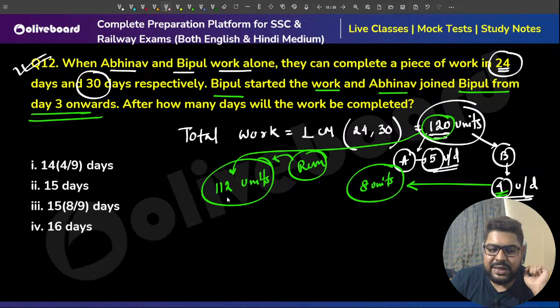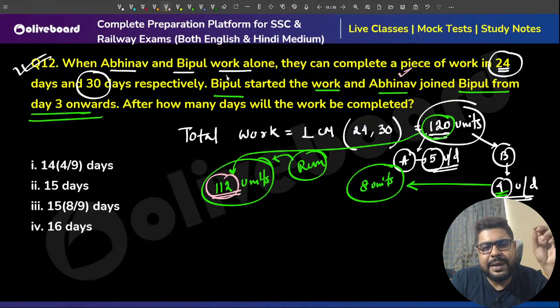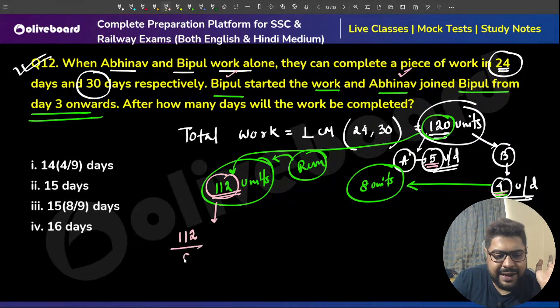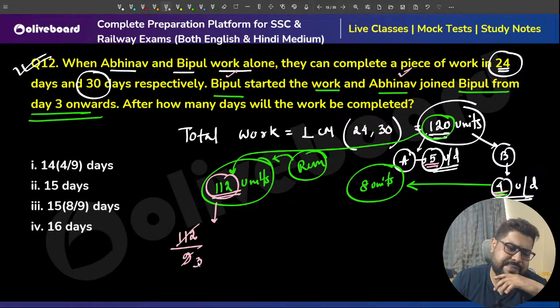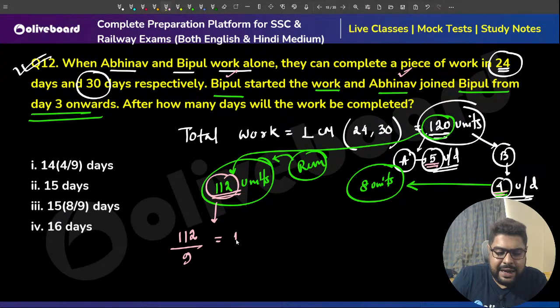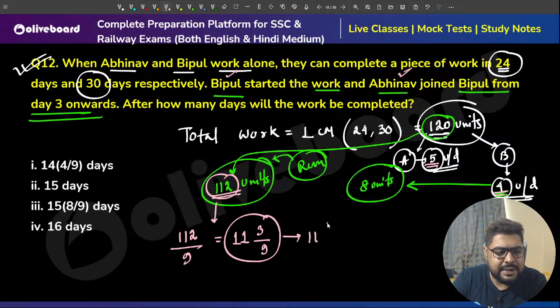Clear? So this work will be completed by whom? By A and B together, and they together do 5 plus 4, 9 units every day. So the time they will take will be 112 by 9. This is not divisible. So 9 ones are 9, 12. 9 ones are again 9, and 9 ones are 9, that's a 3. 3 by 9, meaning 12 whole 1 by 3 days.